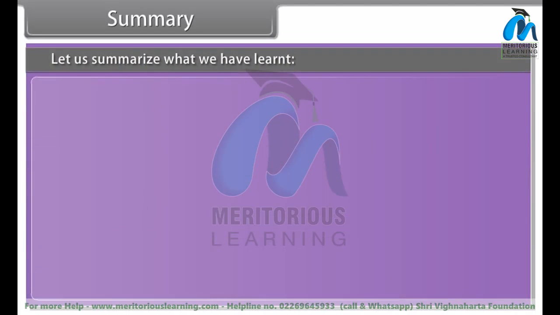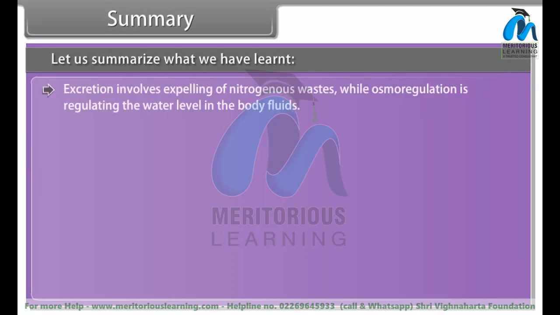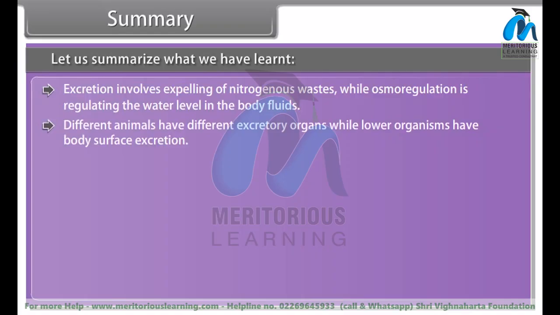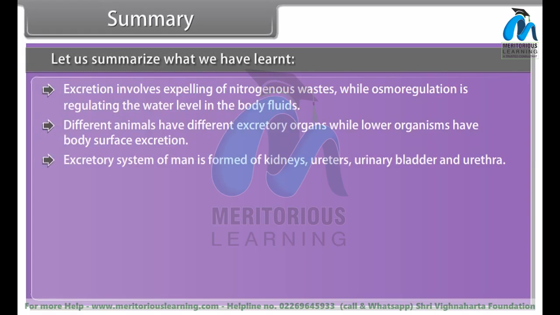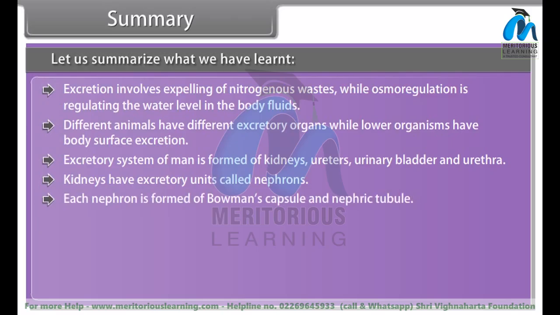Summary. Let us summarize what we have learned. Excretion involves expelling of nitrogenous wastes, while osmoregulation is regulating the water level in the body fluids. Different animals have different excretory organs, while lower organisms have body surface excretion. The excretory system of man is formed of kidneys, ureters, urinary bladder, and urethra. Kidneys have excretory units called nephrons. Each nephron is formed of Bowman's capsule and nephric tubule.